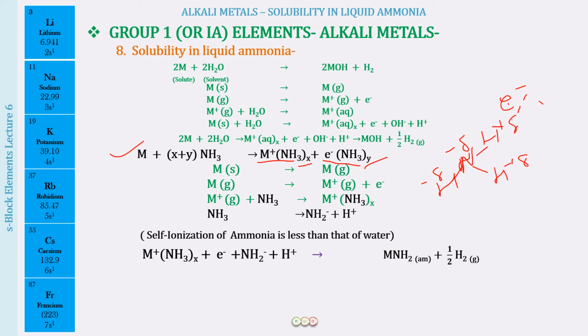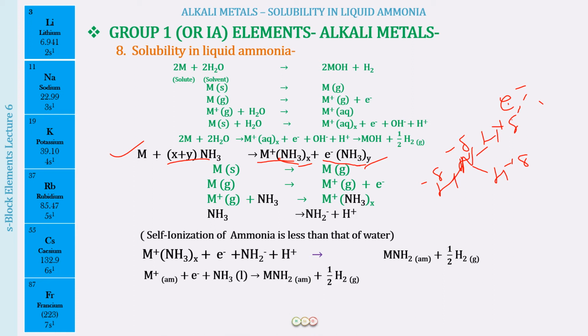That is why we have put an X and a Y, and the sum of X and Y is the total number of ammonia molecules present in the solution. So I hope you first of all understand this. Yes? Okay, very good. Now let me show you the diagrams, and that will increase your understanding much better.